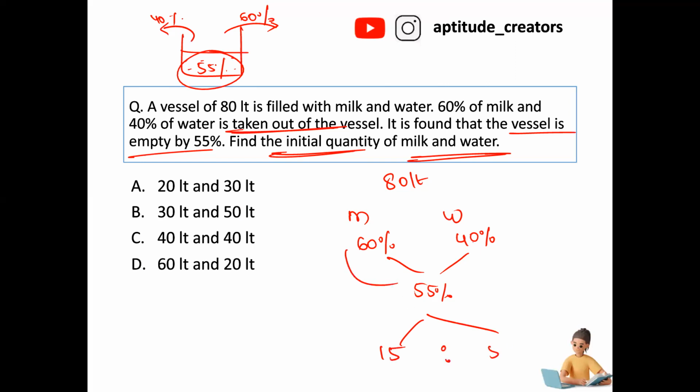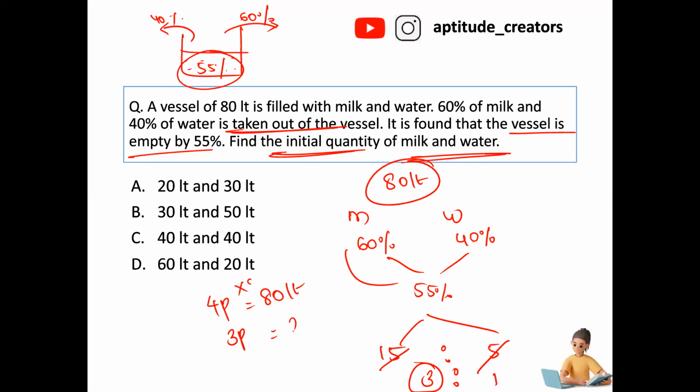This is 5, so 1 is to 3 ratio, 3 is to 1 ratio, correct? Now the question is asking how many liters of milk and water are there. Total 80 liters. 3 plus 1 is equal to 4. If 4 parts is equal to 80 liters, milk is 3 parts. 3 parts is equal to how much? 4 into 20 is 80, so 3 into 20 is 60 liters. Can I fix my answer as option D? Now 1 part is equal to 20 liters. Answer is option D.